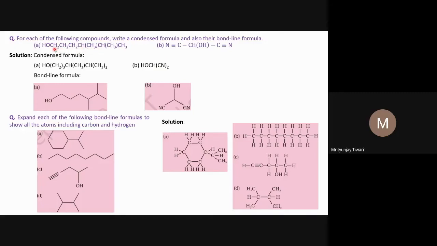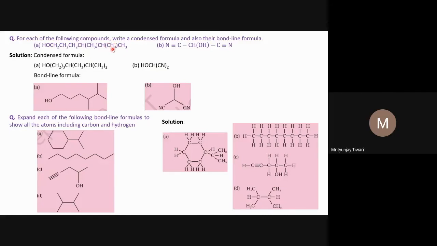Again, further condense. I see this CH2, CH2, CH2. 3 CH2 groups are there, so one can write CH2 thrice. So HO, CH2 thrice, one can write. Then CH, CH3, CH, and now this CH at this terminus is attached to one CH3 and another CH3. So what can we write? These two groups are linked to this. This parenthesis means this group is linked to this carbon atom.